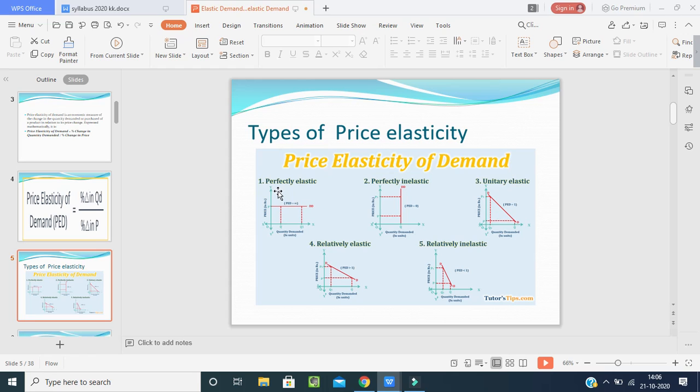The first one is perfect elasticity, second perfect inelasticity, third unitary elastic, fourth relatively elastic, fifth relatively inelastic. We will go into deep knowledge about all these 5 types one by one with good examples and figures.